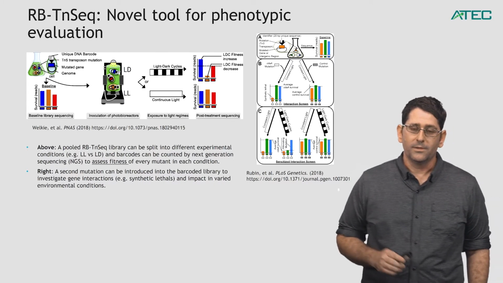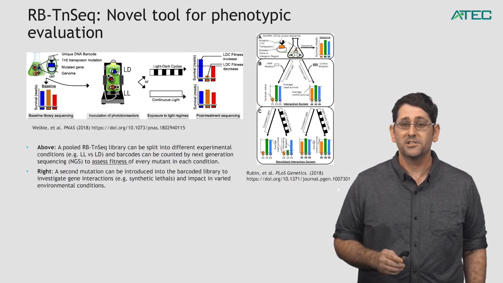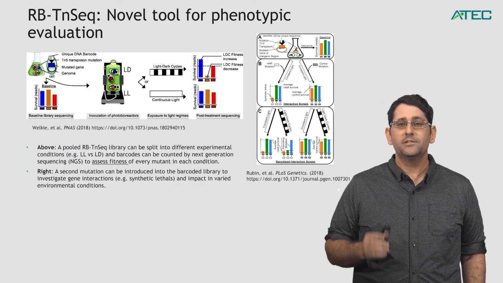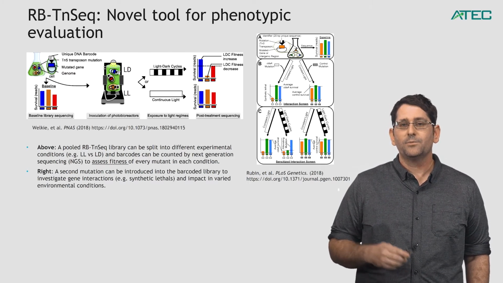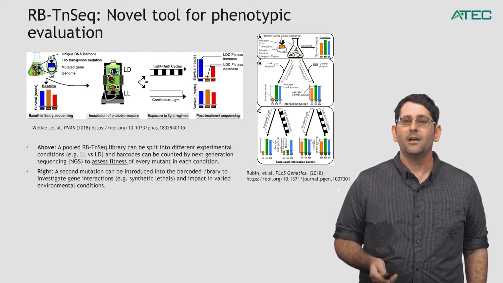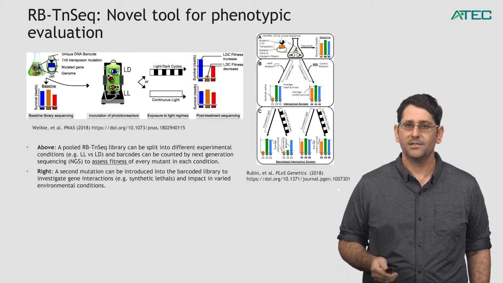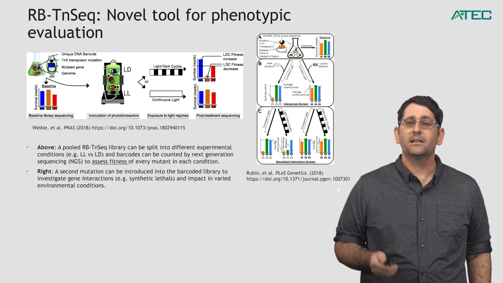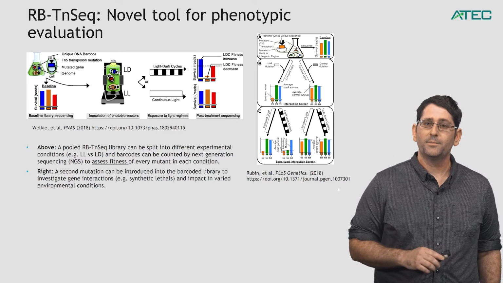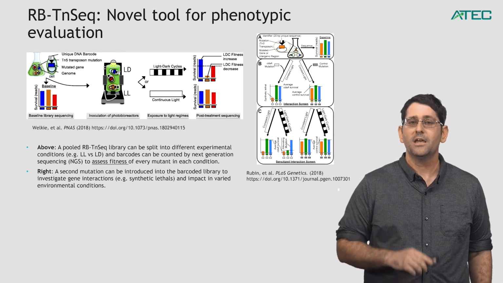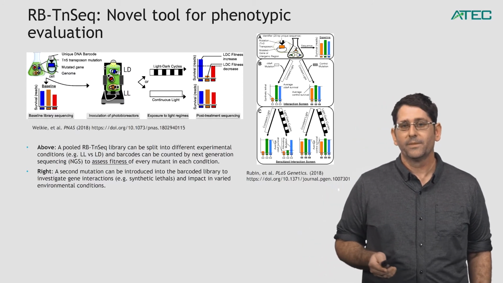Another thing that we can do with this particular tool, it's pretty much one of our hammers that we can now use to try and understand as much as possible about our cyanobacteria, is to introduce a second mutation. So in this particular case, we introduced a second mutation in panel B, either a control mutation or experimental mutation of a gene that we're interested in. And now we can start to see synthetic lethalities. That is, when the mutation occurring due to the barcoded transposon insertion is interacting with the mutation we now introduce in order to cause lethality.